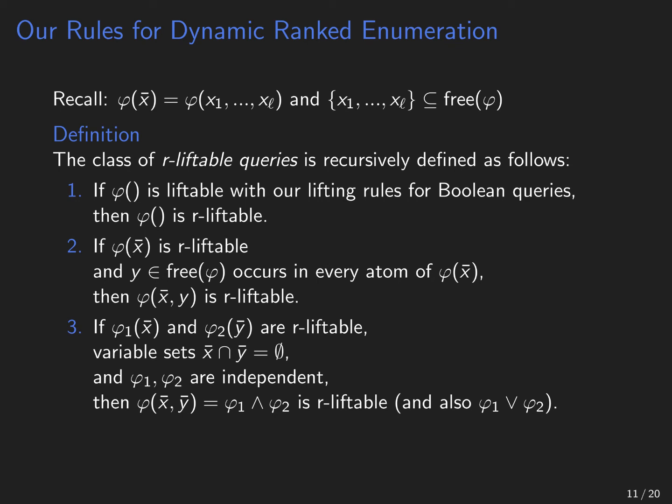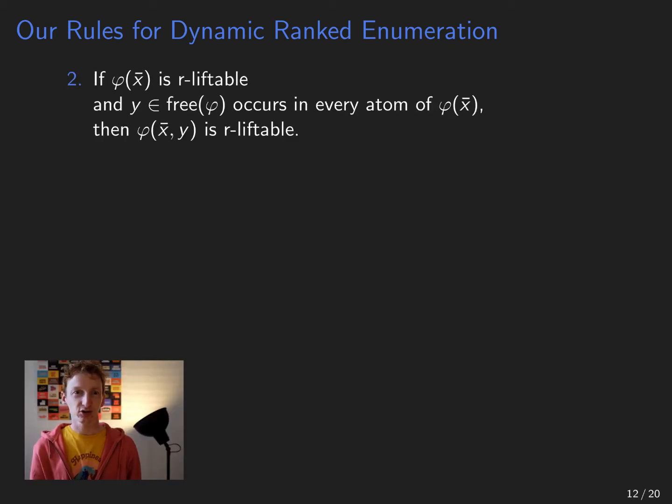Alright, let me briefly sketch the algorithm. I'm going to skip the Boolean rule and start directly with rule number 2. So we have an R-liftable query phi with output variables x. And now we want to show that we can add the free variable y that occurs in every atom of the query to the output variables, and that we can do dynamic ranked enumeration also for that query.